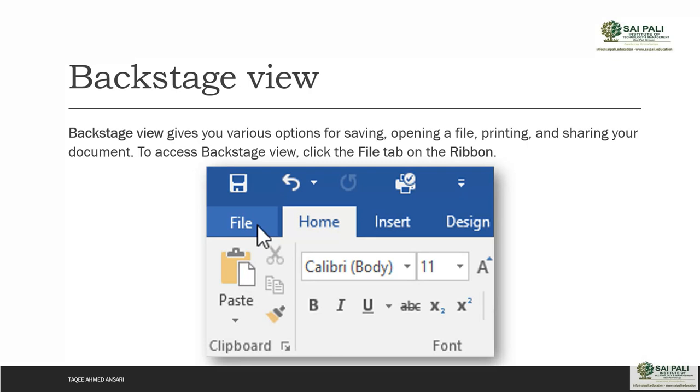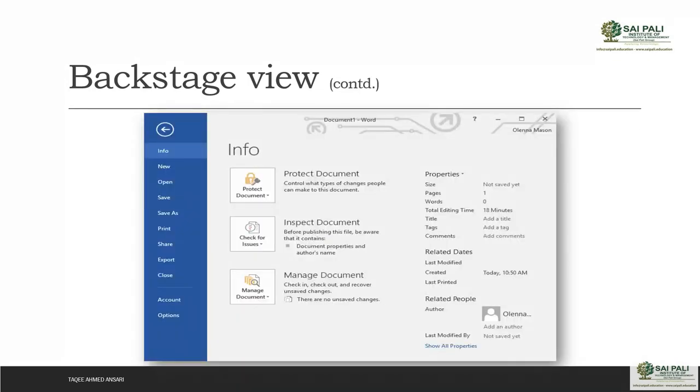And what you will see on the backstage is this screen, which contains multiple different options to manage your document, to open a new document, to save your document, to share your document, and to print your document, and some other options also.